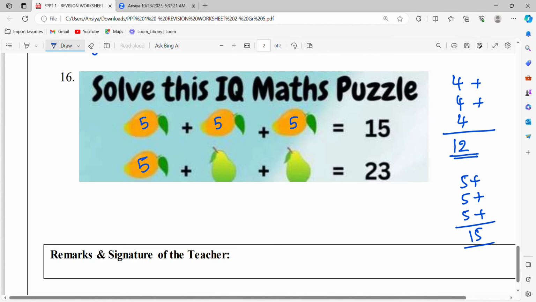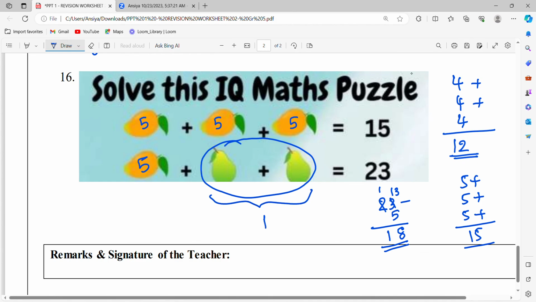What will be the pear? 5 plus which number is 23? We can subtract. 23 minus 5. 3 minus 5 is not possible. We need the help of 2. 2 becomes 1. 3 becomes 13. So 8 and then 1, 18. So this group together should be 18 and there are 2 fruits. So the half of 18 is 9. So 9 and 9. So the mango is 5 and the pear is 9.